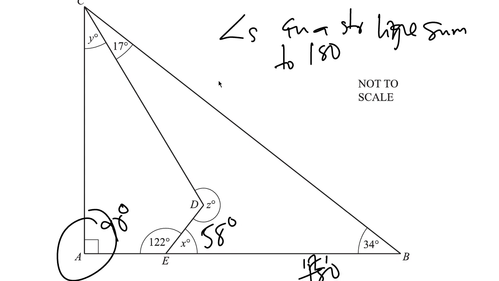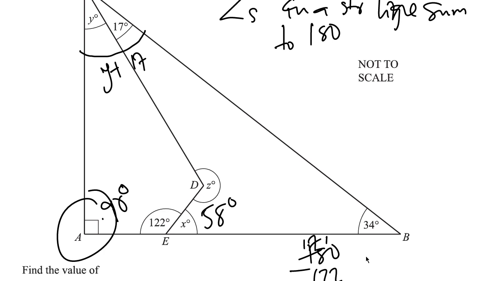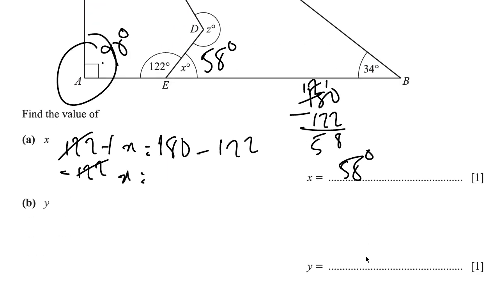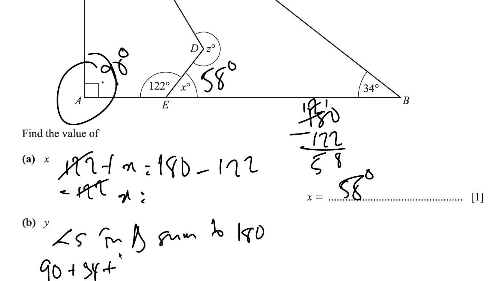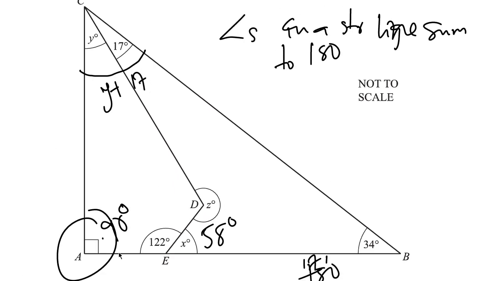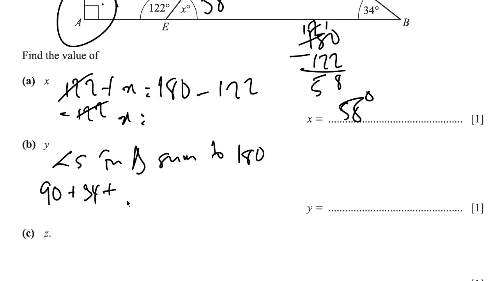So we have 90 degrees over here. We have y plus 17. So the angle over here is y plus 17, and over here we have 34. So the angles in a triangle sum to 180 degrees. So therefore we're going to have 90 plus 34 plus, what's the third angle? y plus 17. And that implies 90 plus 34 plus y plus 17 is equal to 180 degrees.